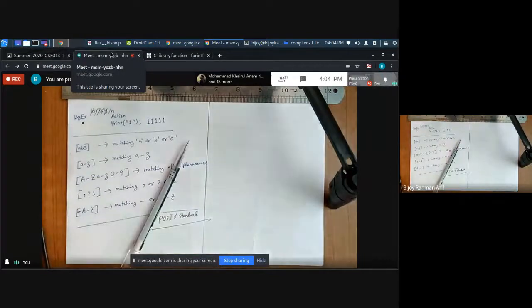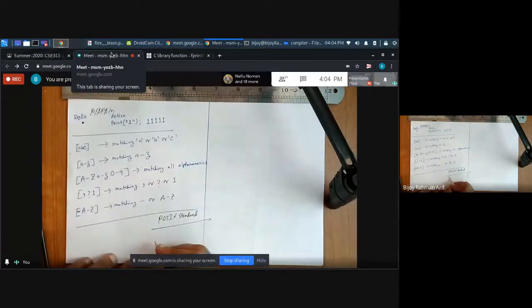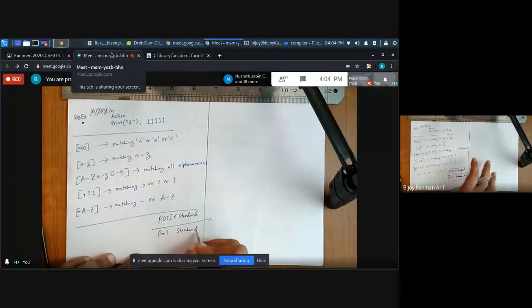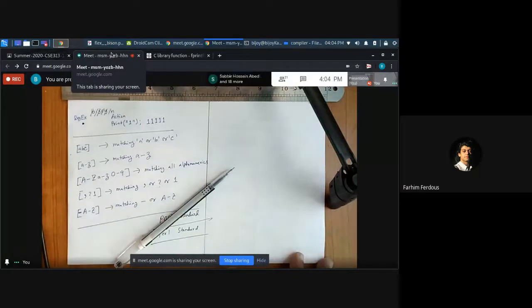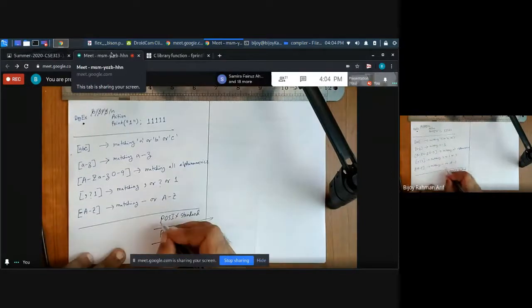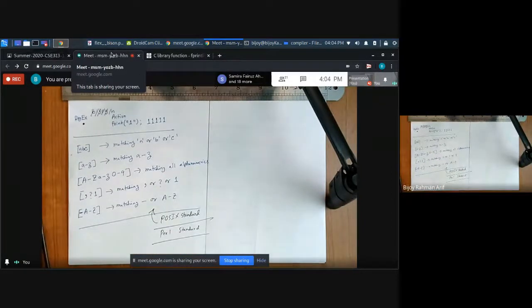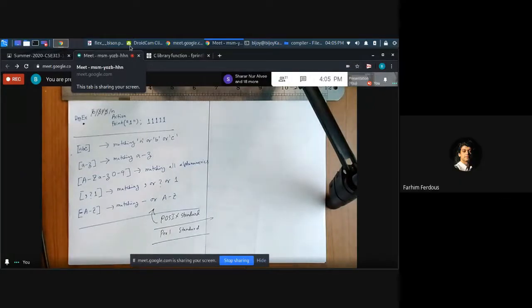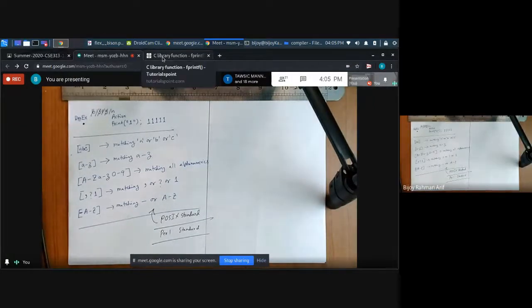There are two standards of regex. One is called the POSIX standard and the other is called the Perl standard. All modern languages follow the Perl standard. So there is a difference. Is it clear to you guys? So this follows the POSIX standard. POSIX is the very elementary regex style. If you really want to use Python ply, please read beforehand whether it follows the POSIX or Perl standard. Otherwise, it would be a mess.